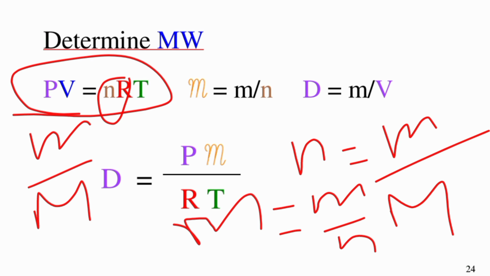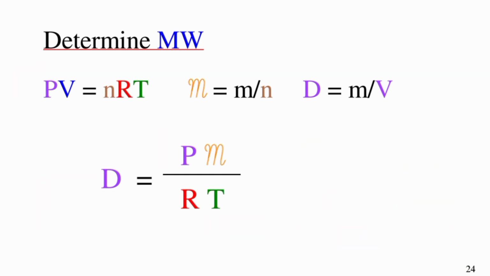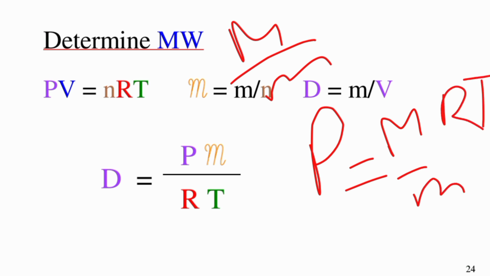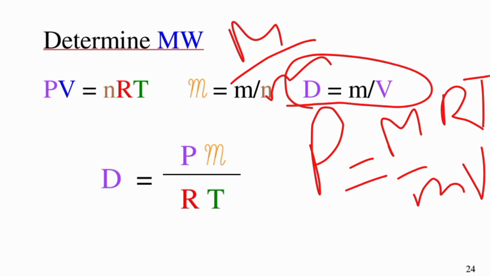Here you can see P is equal to n replaced by mass over molar mass, m over M times RT, and V goes down. We write V here, so m over V is density. You can see here the formula is density.